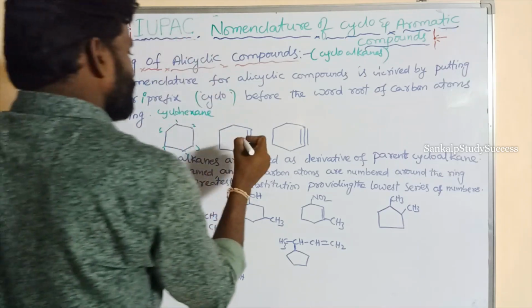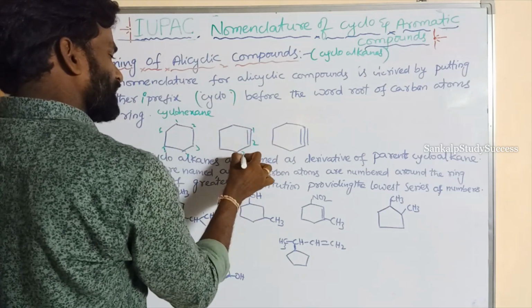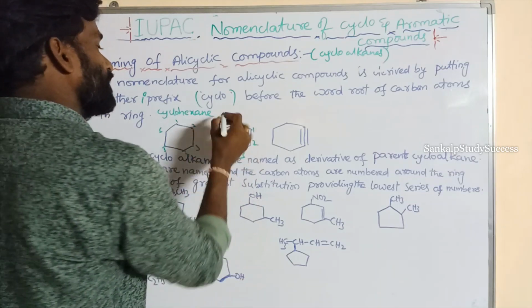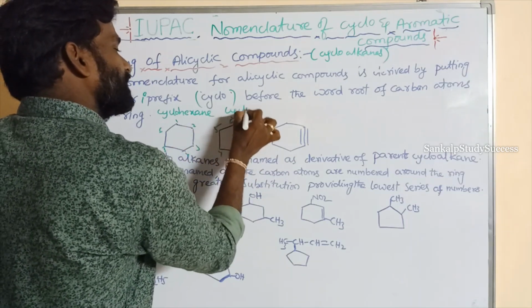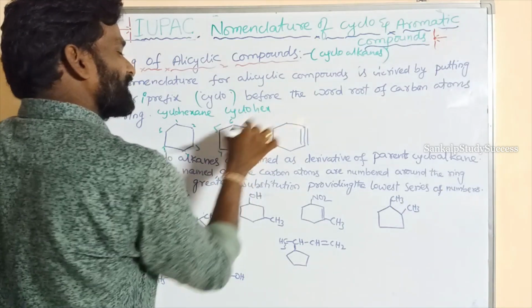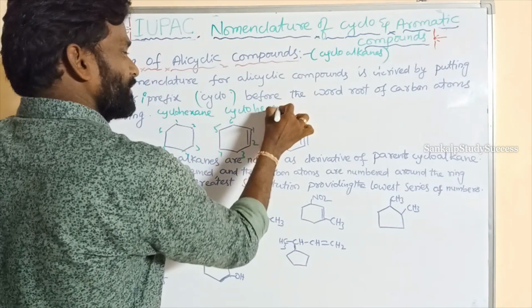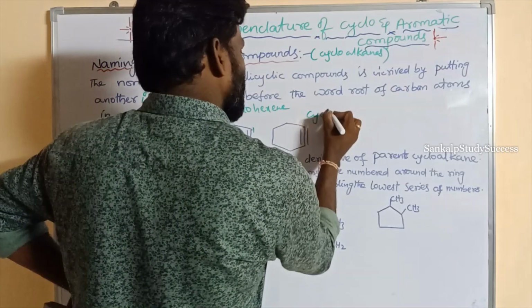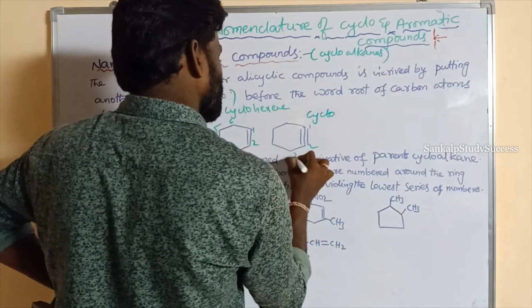What is this name? Here 1, 2, 3, 4, 5, 6. This is cyclohexene, since ene is there. And this one is cyclohexane.